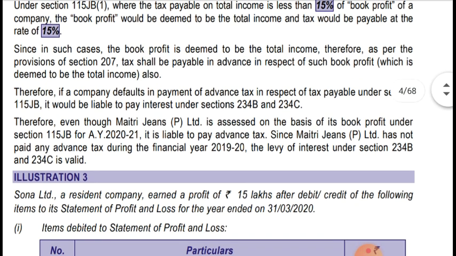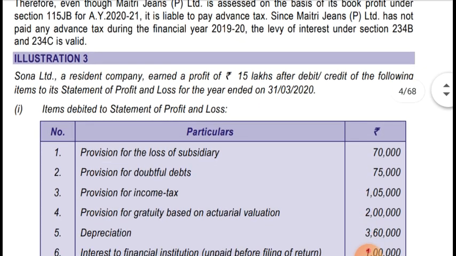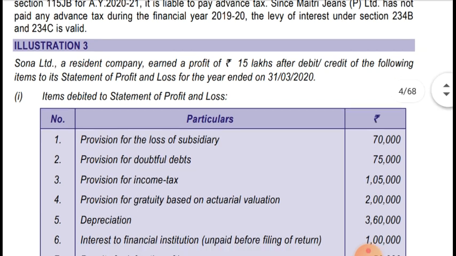Hope it's clear. Now moving to illustration number 3. Sona Limited, a resident company, earned a profit of 15 lakhs after debiting or crediting the following items to its profit and loss account for the year ended 31st March 2020. These are the items debited and credited to the statement of profit and loss account.